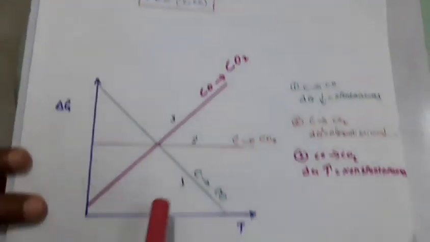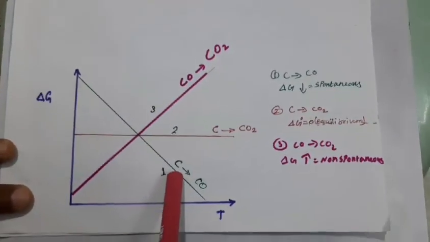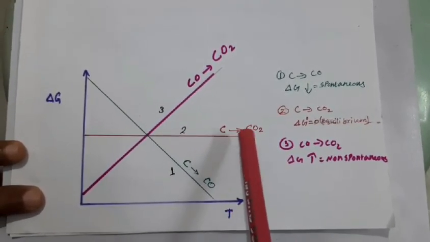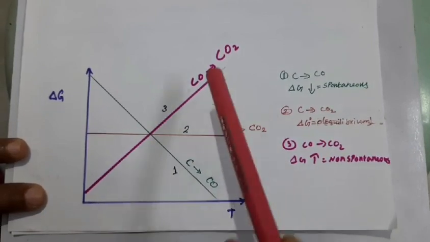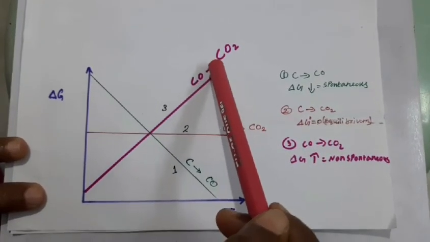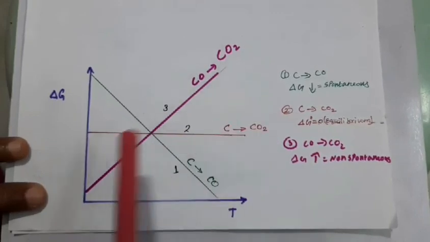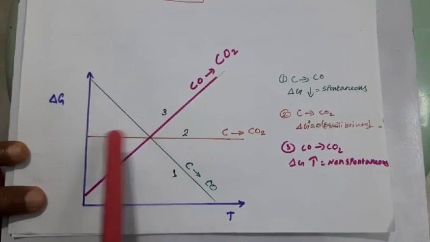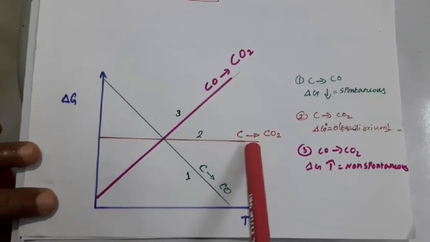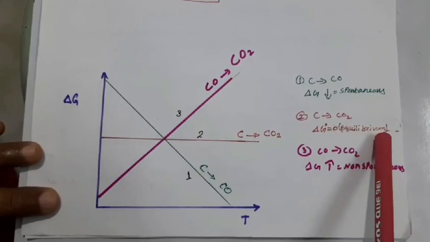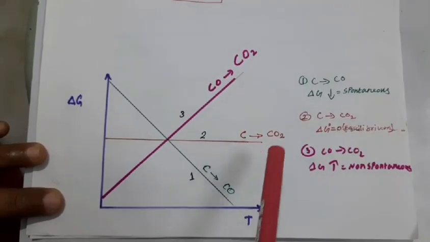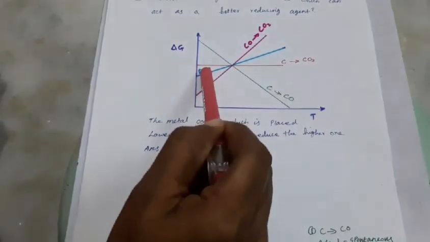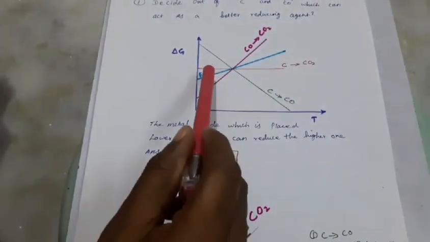See here, case 1 is carbon oxidized to carbon monoxide. Case 2 is carbon oxidized to carbon dioxide. Case 3 is carbon monoxide oxidized to carbon dioxide. According to this Ellingham diagram, this is a parallel line, where delta G is at equilibrium conditions, so no problem, but this is not suitable as a reducing agent for the conversion of oxide to metal.